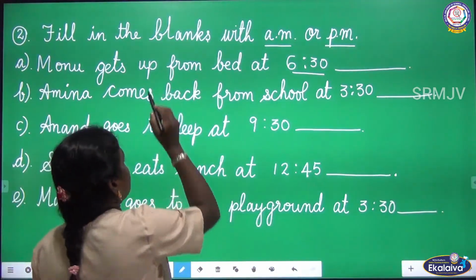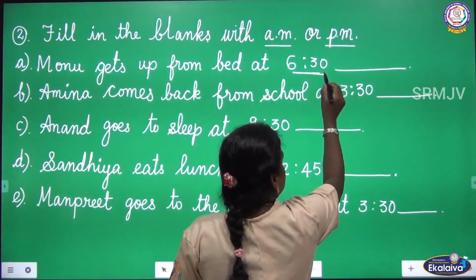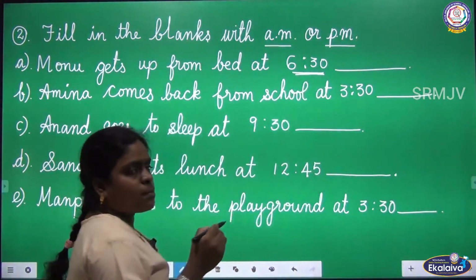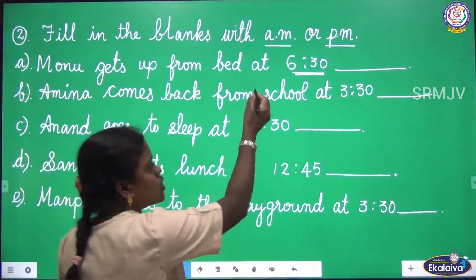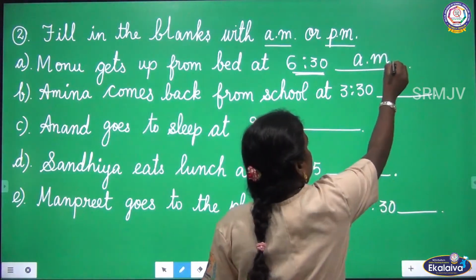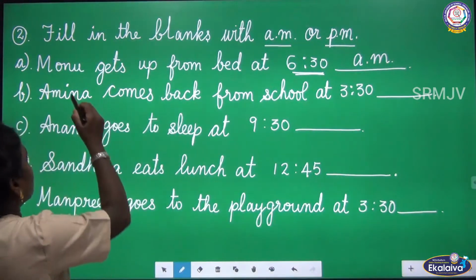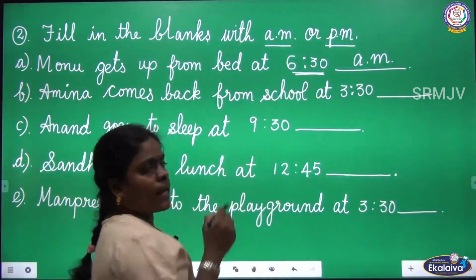The activity takes place in the morning and the time is 6:30. It is between 12 midnight to 12 noon, so we have to use the period AM here. So Monu gets up from bed at 6:30 AM.